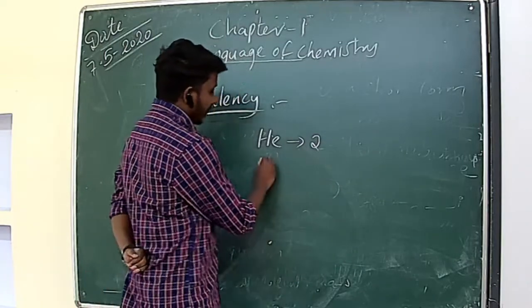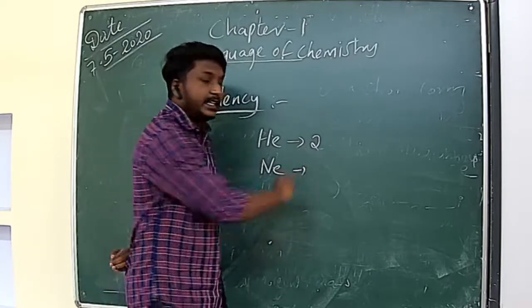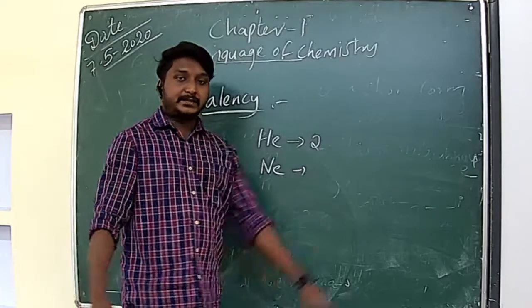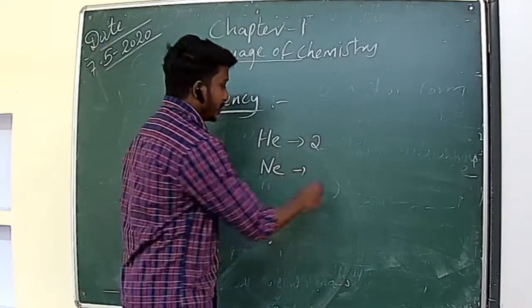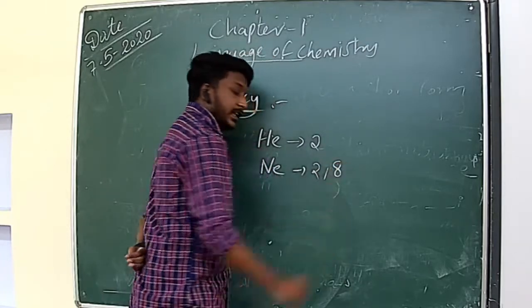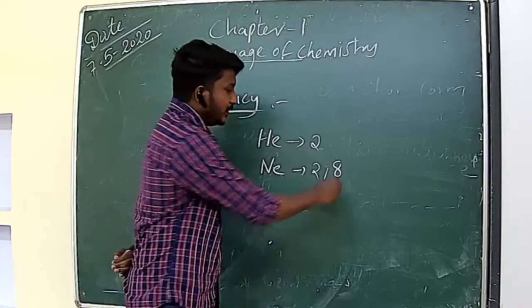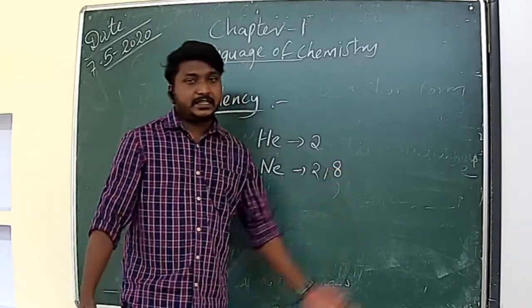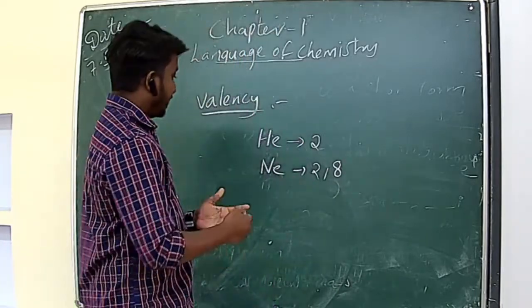Next is neon. What is the atomic number of neon? 10. So you know how to write the electronic configuration. The first shell has a maximum capacity of 2 electrons. So the first shell has 2 electrons, and the second shell has 8 electrons. Okay. Here you can see the valence shell. What is the valence shell? The last shell is known as the valence shell.